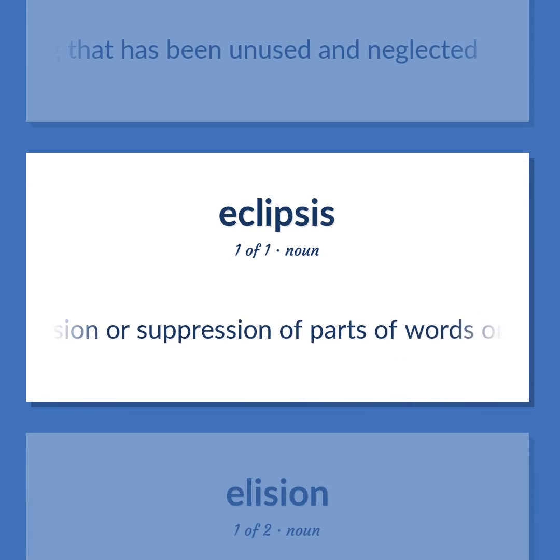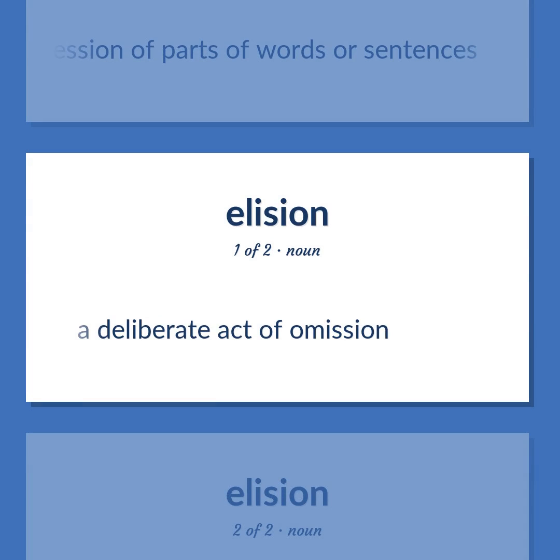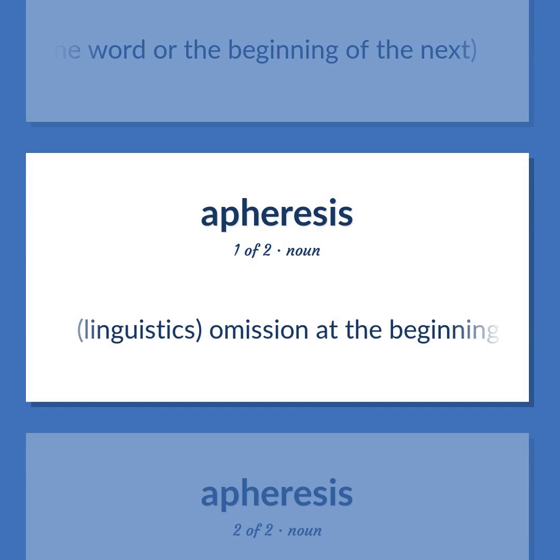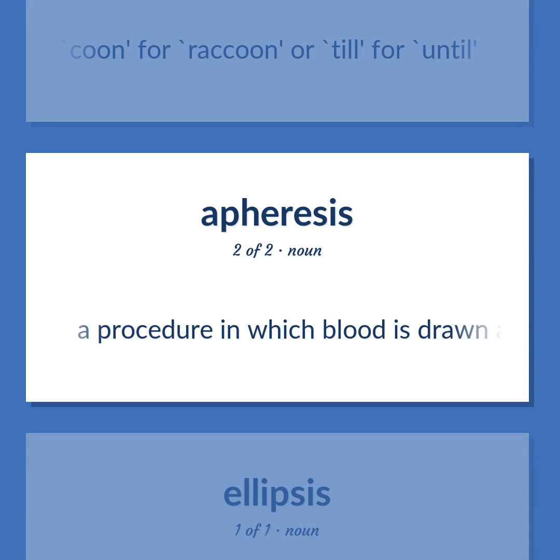Omission or suppression of parts of words or sentences. A deliberate act of omission. Omission of a sound between two words, usually a vowel and the end of one word or the beginning of the next. Linguistics. Omission at the beginning of a word as in coon, for, raccoon, or till, for, until. A procedure in which blood is drawn and separated into its components by dialysis.